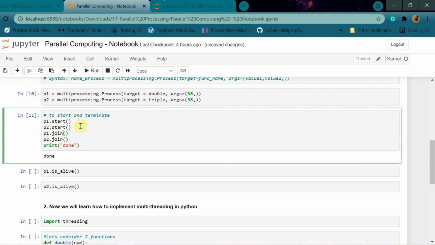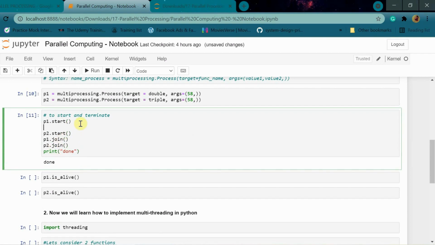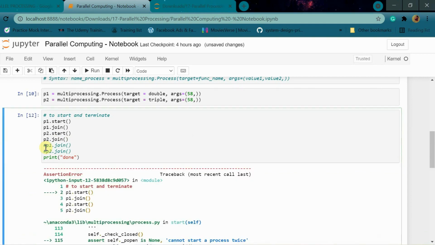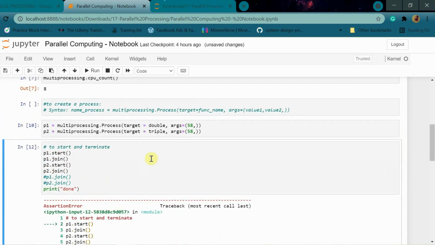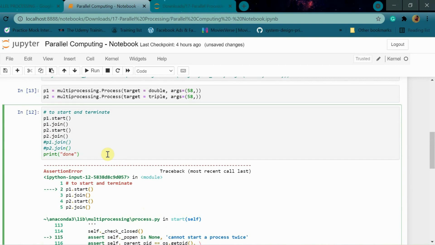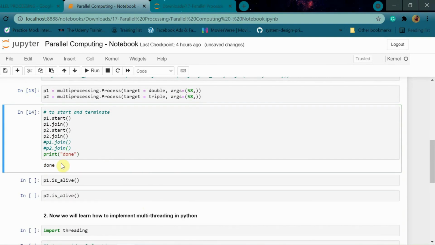Now you must be wondering that we could have done p1.join, and we could have done p2.join, right? One second, I'll tell you why this error came. Actually, I'm going to show you about this error. Yeah, see, again it is printing done.